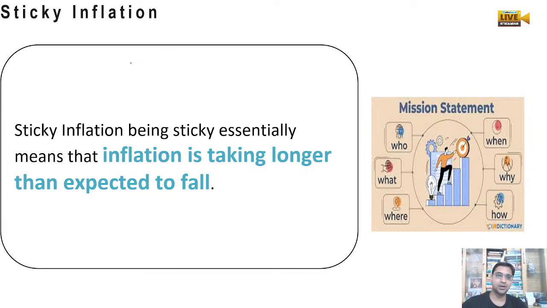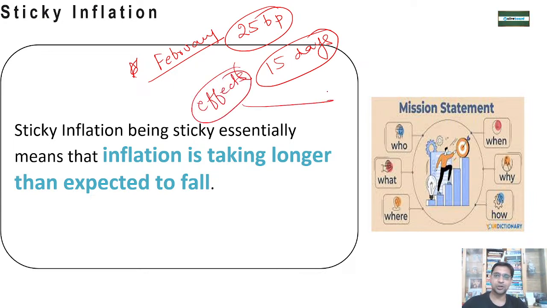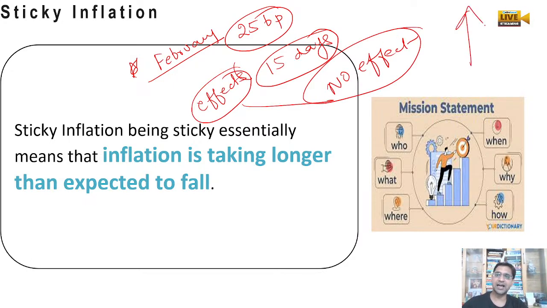Now, for example, in February we increased the repo rate by 25 basis points. Within 15 days it should show its effects, but no effect is being shown. Inflation is still high. That means inflation is taking longer than expected to fall, which is what we were expecting. It is taking longer than expected to fall. That is called sticky inflation.